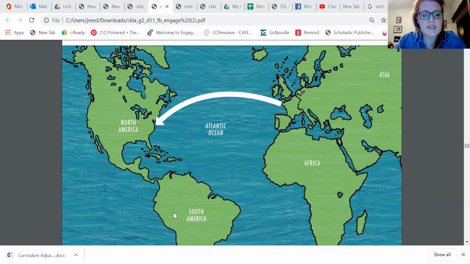Later, immigrants began to come to the United States from other countries in Europe, and later still, they began to arrive from many other parts of the world. Why do people become immigrants? Why do they leave the countries where they were born? And why have so many been drawn to the United States? Usually there is something that pushes immigrants out of their homelands, and usually there is something that pulls them to the United States. Remember we talked about those push and pull factors?